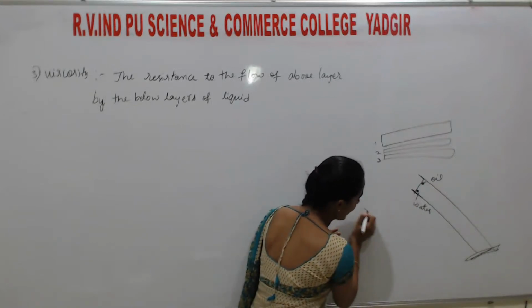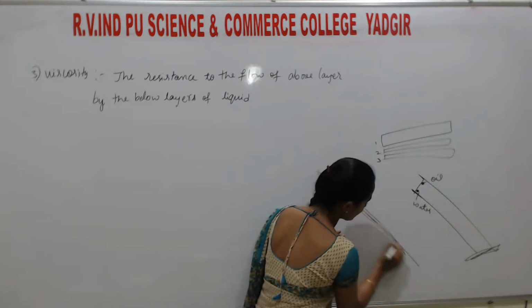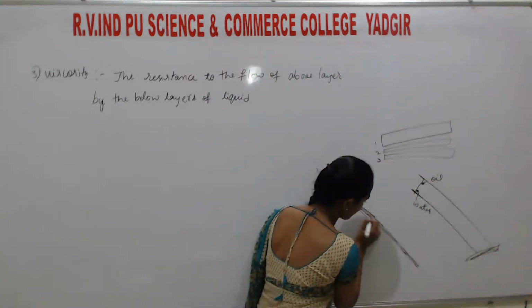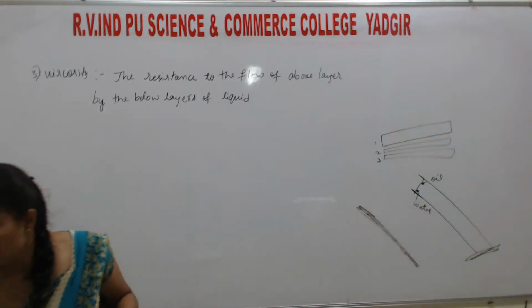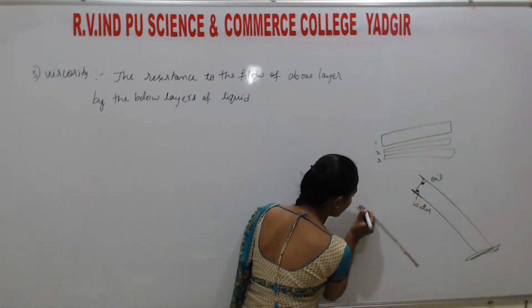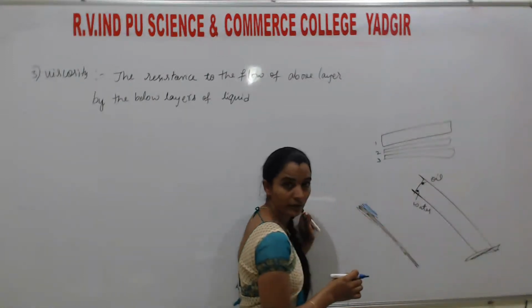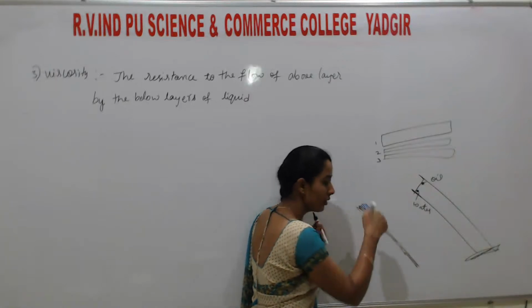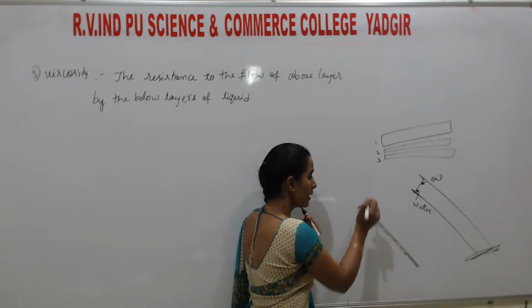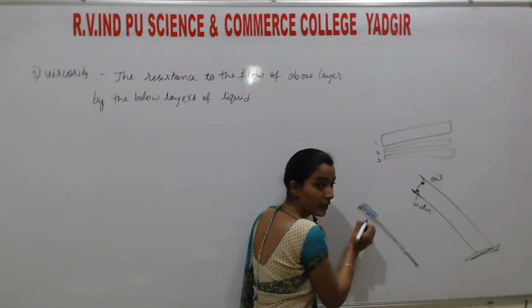Listen. This is the slant surface area. A number of layers of liquid are there. So this is the above layer. When it flows, if you drop a droplet like this, the below layer cannot move.